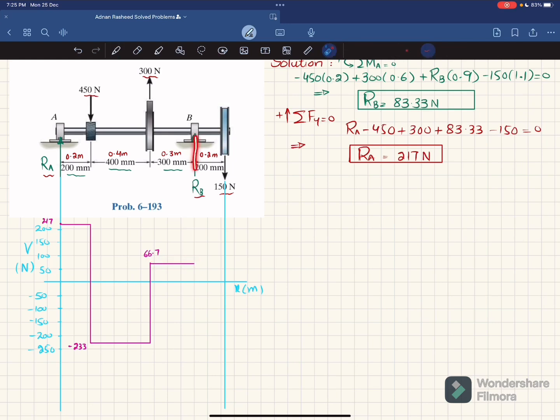And again, you can see you have plus RB. So 66.7 plus RB, which is 83.33, will be equal to 150 Newton. So the shear force will change to 150. This point is 150 Newton. Moving from 150 till the end, there is no other shear force, so it will remain horizontal. At the end, you can see 150 that is downward, so plus 150 minus 150 will bring it to 0. So this is your shear force diagram.